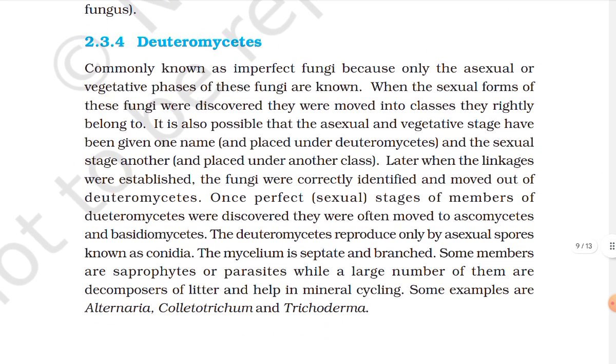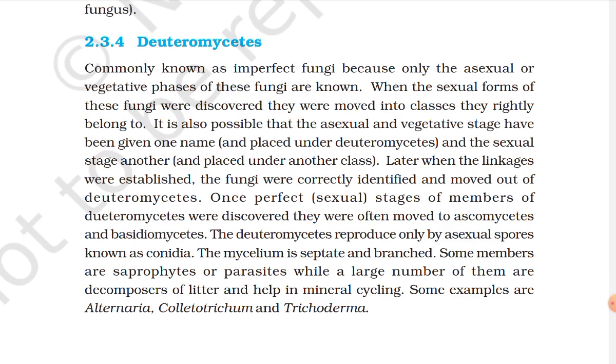Deuteromycetes, commonly known as imperfect fungi because only the asexual or vegetative phase of these fungi is known. When the sexual form of these fungi was discovered, they were moved into the classes they rightly belong to.